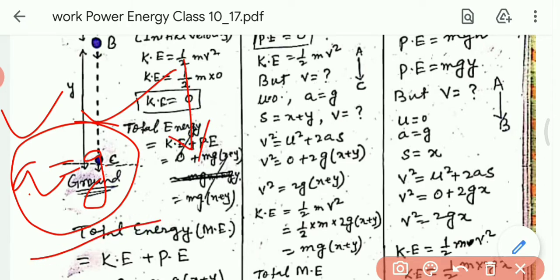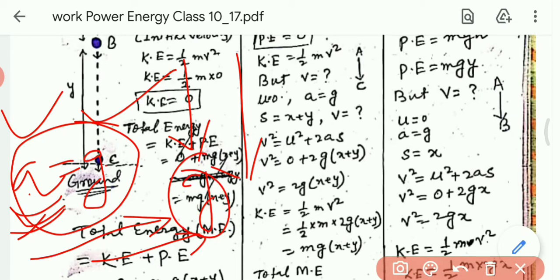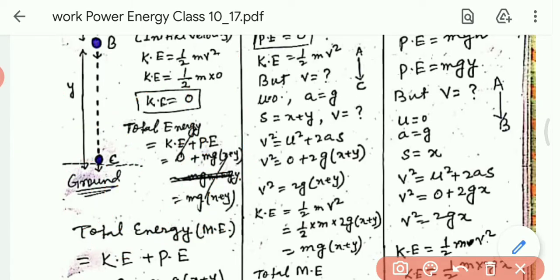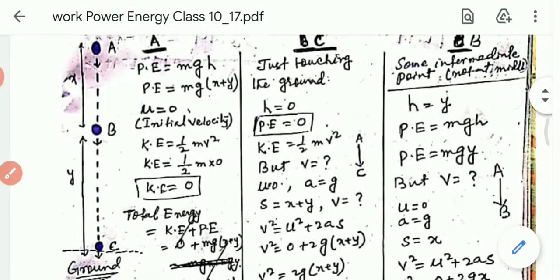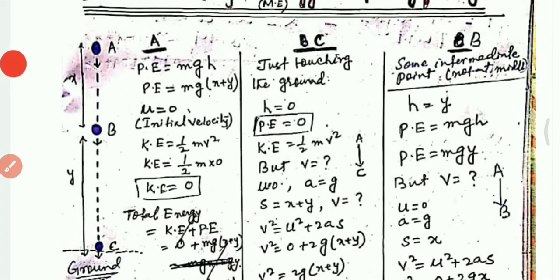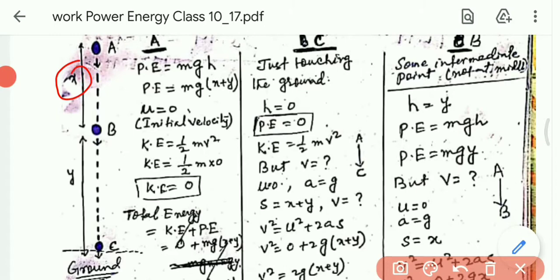When the body is moving on a straight line, we put a for acceleration, but when the body is moving down, we take g, the acceleration due to gravity, instead of a. Now what is s? s we know from A to C, the total distance equals x + y.